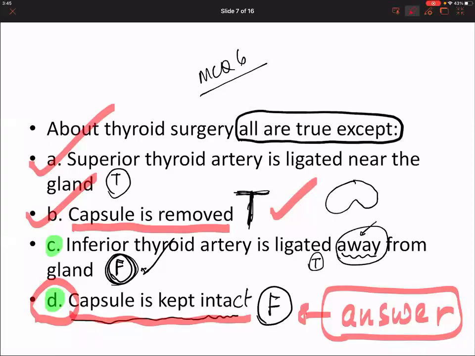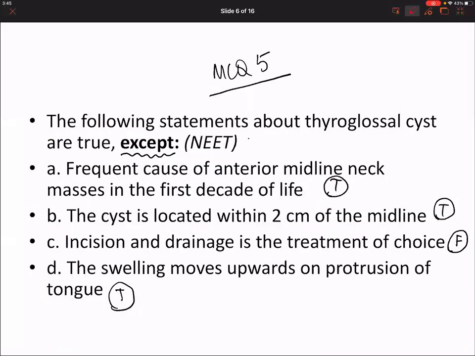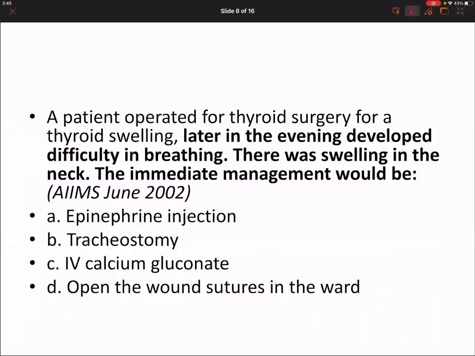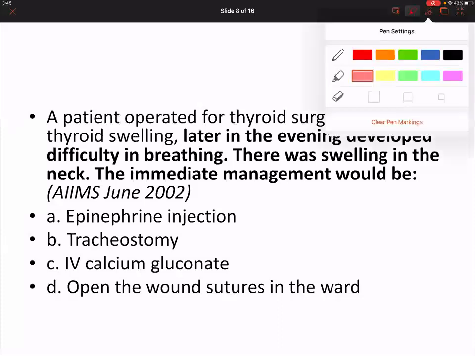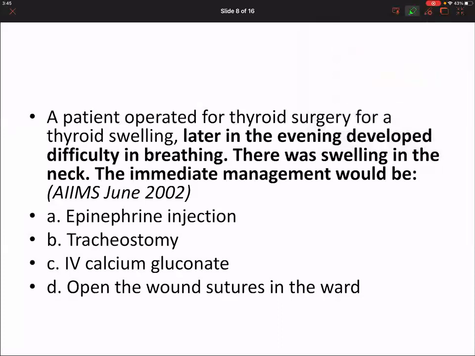Can you show MCQ number 5 once? Yes, sir, done. A patient was operated for thyroid surgery for a thyroid swelling. Later in the evening, developed difficulty in breathing. The immediate management would be, AIIMS question. Option D. You have not looked at other ones also. Good. I'm very impressed. So the option is D.